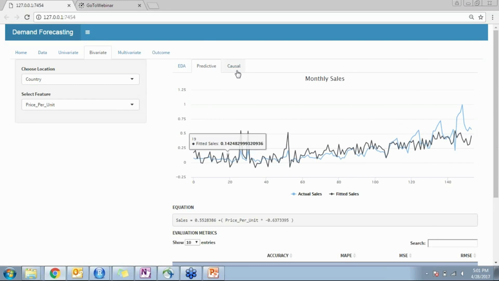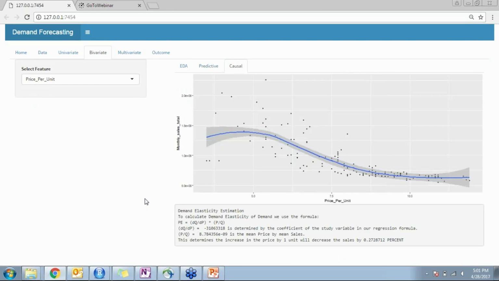However, a bivariate analysis is very effective in understanding causality. As you can see here, what is the nature of price affecting the sales? This is developed through a response curve, as you can see over here, and this is further used for the elasticity estimations that we carry out. For a particular range, we can estimate what will be the demand elasticity for that particular period.